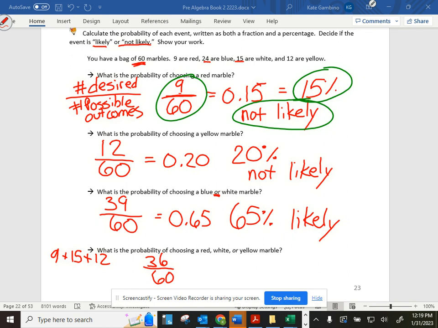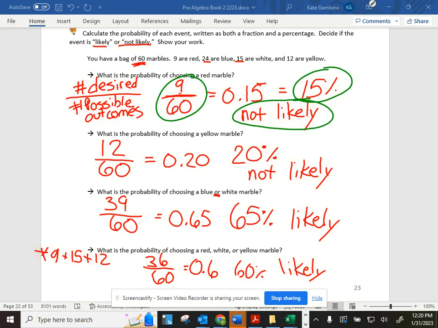What is 36 divided by 60? Emmett? 0.6, which is 60%. Is 60% likely or not likely? Likely. So be careful, because I had a whole lot of us telling me the wrong number to put for my desired outcome. When you are combining, make sure you're adding correctly.